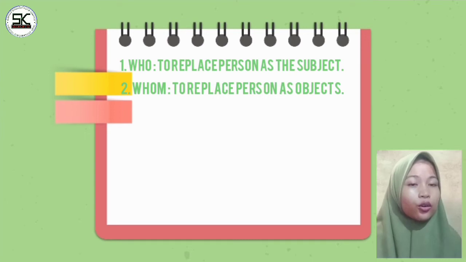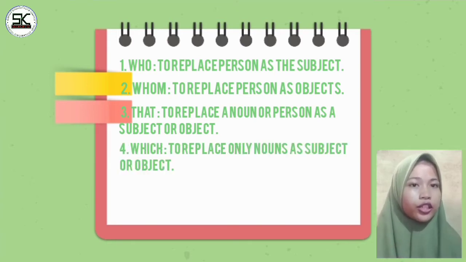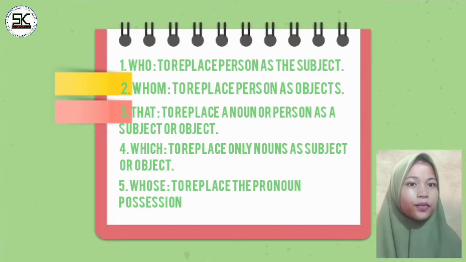Number 2, whom. Whom is used to replace a person only as the object. Number 3, that. That is used to replace a noun or person as a subject or object. Number 4, which is used to replace only nouns as subject or object. Number 5, whose is used to replace possessive pronouns.